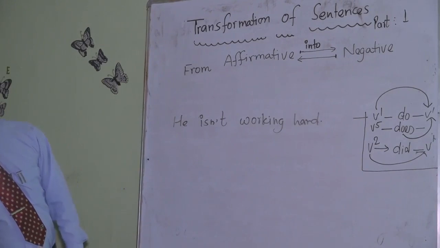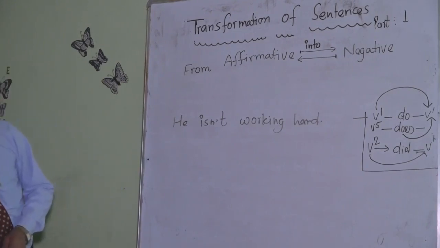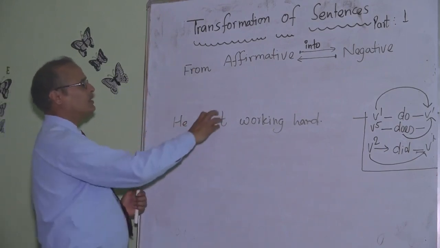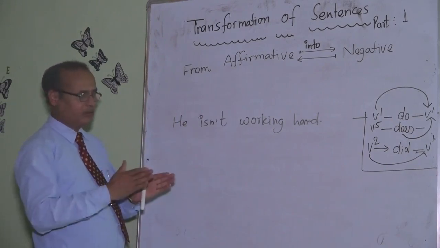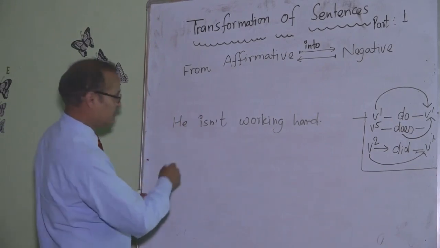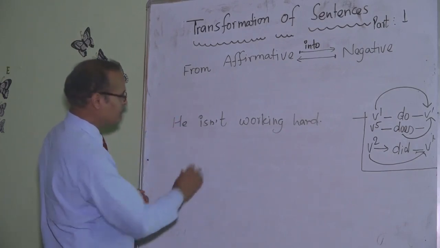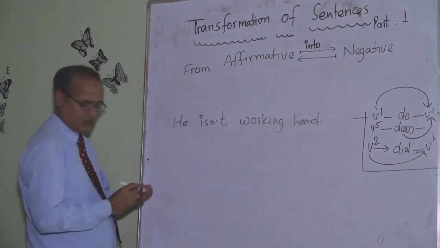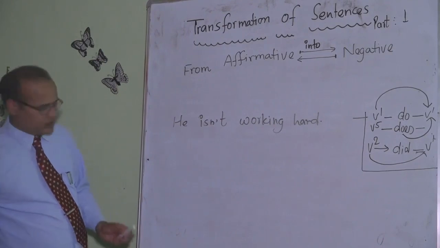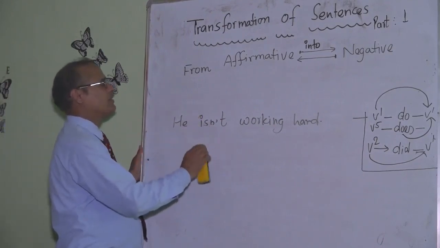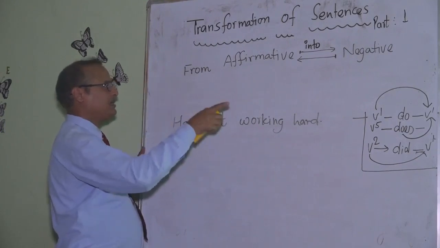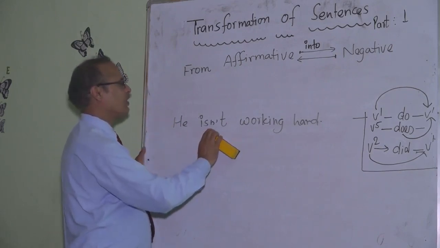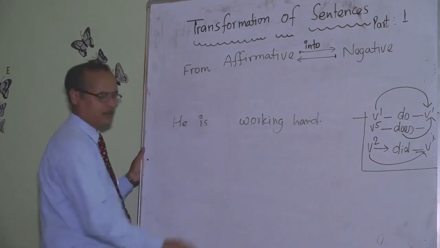Just I would like to say it's the opposite of affirmative. As he isn't working hard, he is working hard will be the opposite, but negative with meaning change. And in some examinations, you do not practice that in higher classes. So for he isn't working hard, changing it from negative to affirmative, we have to remove not or n't.